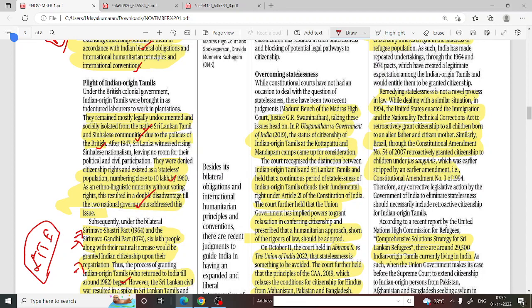Regarding this, we have two cases in India. One case is before the Madurai bench of the Madras High Court, Justice G.S. Swaminathan taking up these issues in P. Ulaganathan versus Government of India, 2019. The status of citizenship of Indian origin Tamils at Kotapattu and Mandapam camps came up for consideration. The court recognized the distinction between Indian origin Tamils and Sri Lankan Tamils and held that continuous periods of statelessness of Indian origin Tamils offend the fundamental right under Article 21 of the Constitution of India.